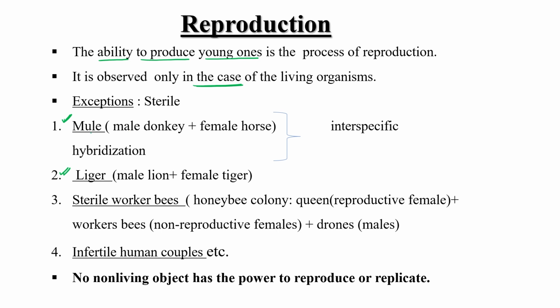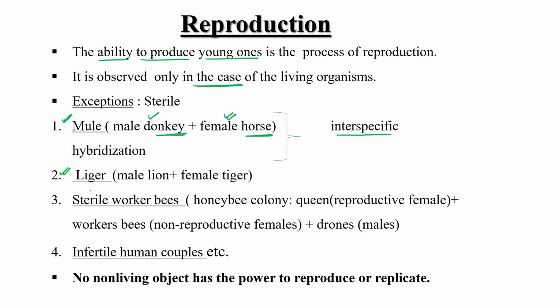Mule is a progeny developed by interspecific hybridization between a male donkey and a female horse. Two different species. Because of the intercourse of these two different species, this mule as an offspring has been generated, but this mule is sterile. This one is not fertile. So what is the meaning of reproduction? The ability to produce young ones, but this one is sterile. This is not fertile, right?